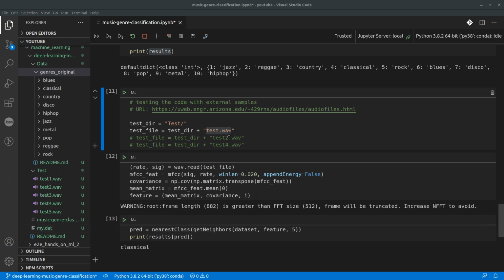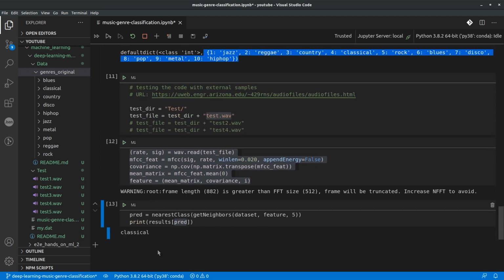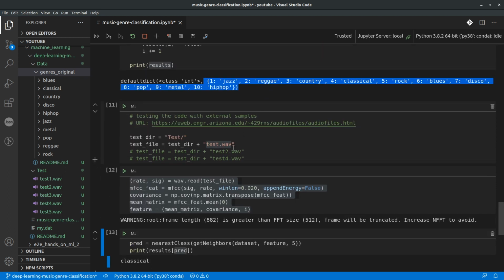Basically what I'm going to do is use this test file, extract the features from this test file, and then use the nearest class prediction function that we have built to predict the class for this file, and then use the results key value pair based on the predicted ID to get the class. Okay, so let me first try to play this test.wave.